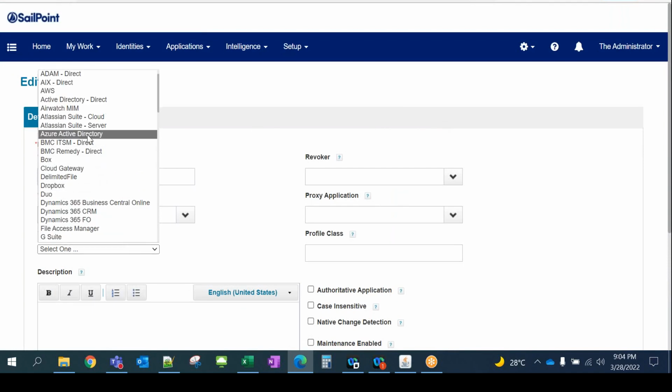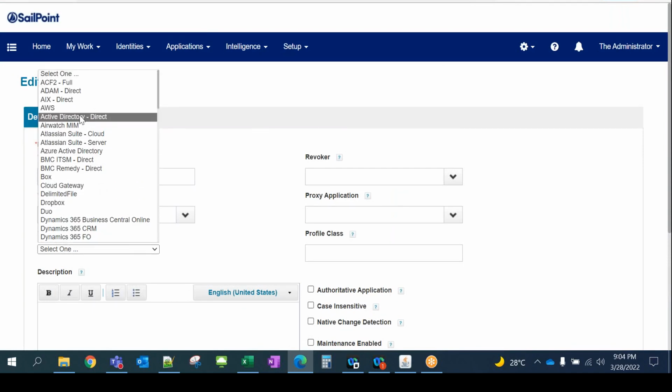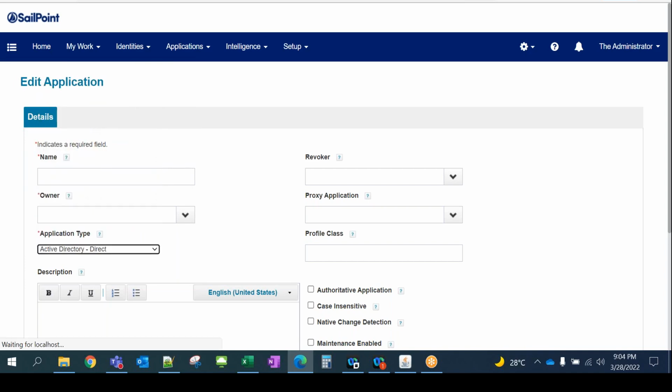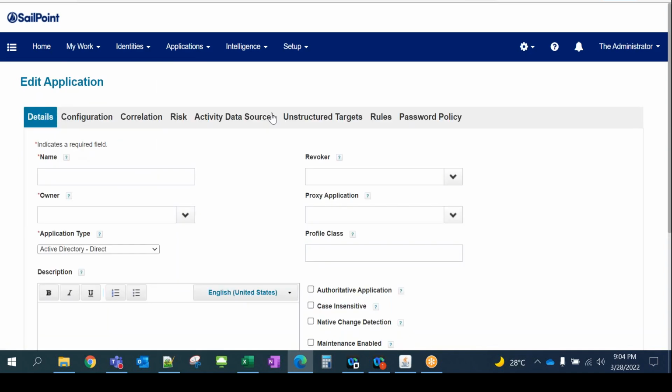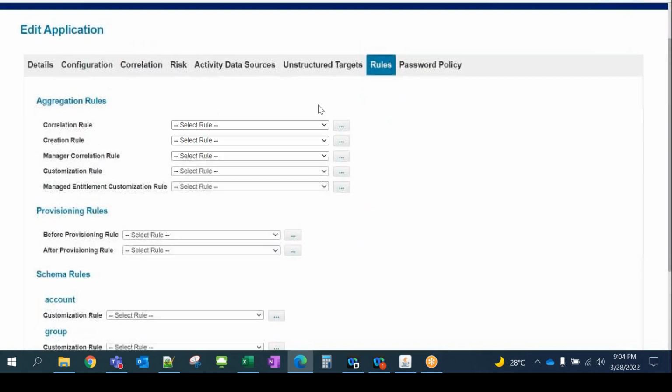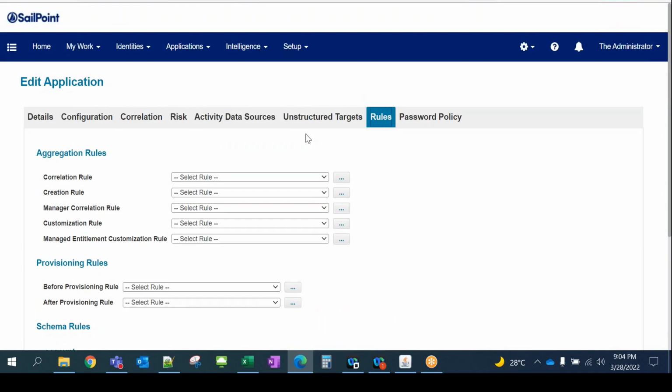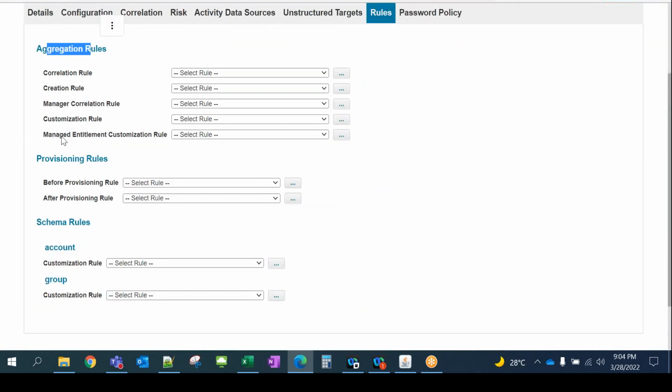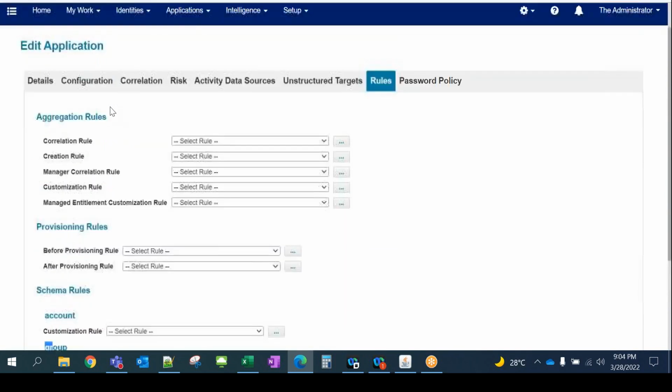After selection of any connector, it will refresh this page, and it will be a different window for every connector. It's not going to be the same, because a web service will work differently and the other connectors will work differently. If I click on Active Directory Direct, this window will come, but every window has different things. Let's say for this Active Directory, we have different kinds of rules: segregation rule, provisioning rule, schema, where account and group, these are the rules present.